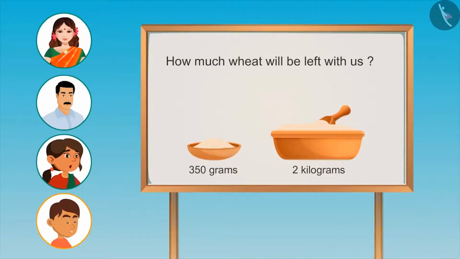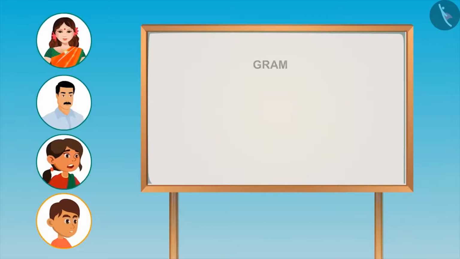To make sure that the units are same. According to you, what should be the unit of both the items? Gram, I can easily subtract with this. How come? 2 kilograms mean 2000 grams. Yes, right. From this, I'll subtract 350 grams.